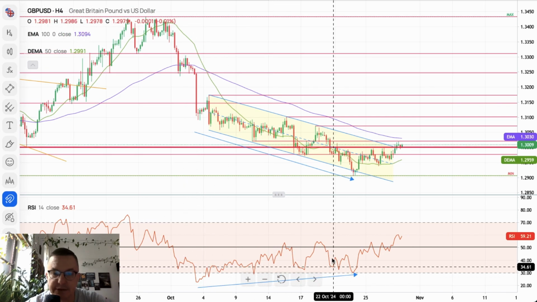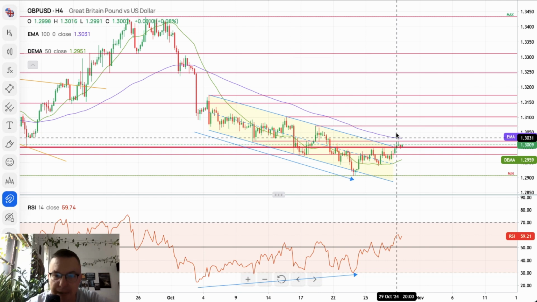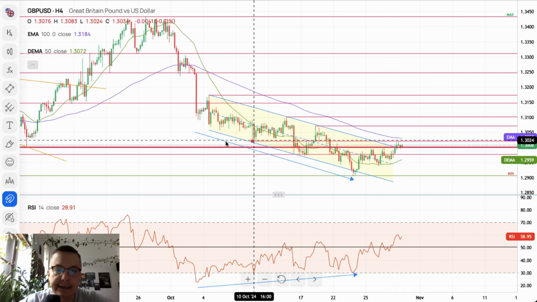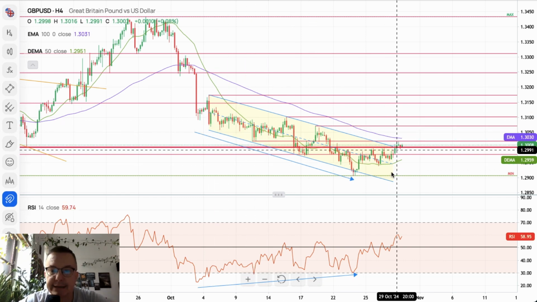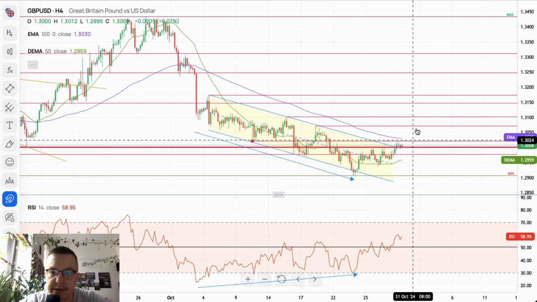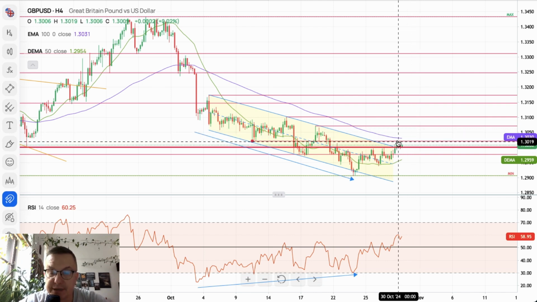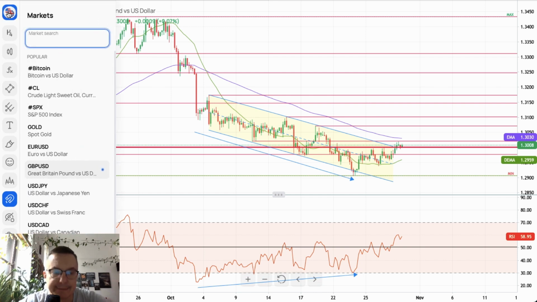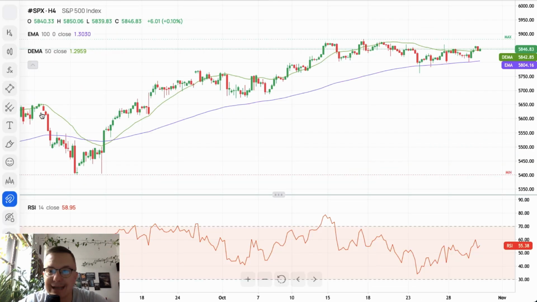Look at this. This is multi-divergence. This chart is begging for a correction, and this channel here is telling us that the correction is possible. So when we break above these two levels mentioned in the beginning, the market will be ready to rally. Okay, we got plenty of data from the US. Let's take a look at the S&P 500.